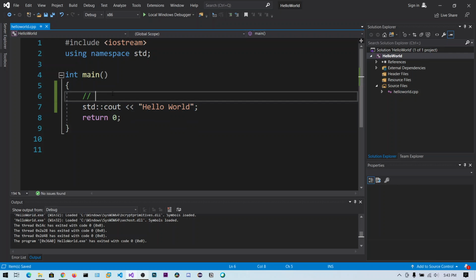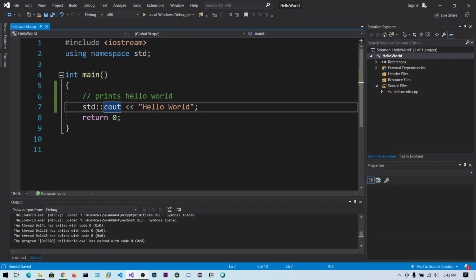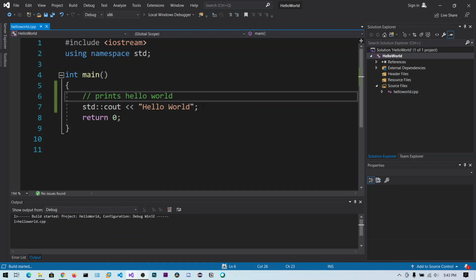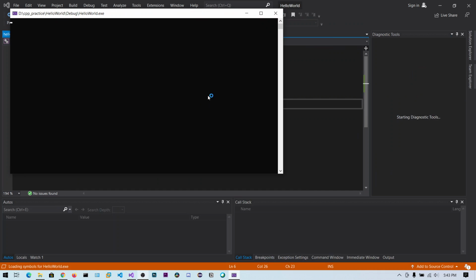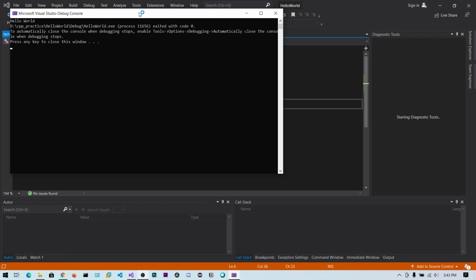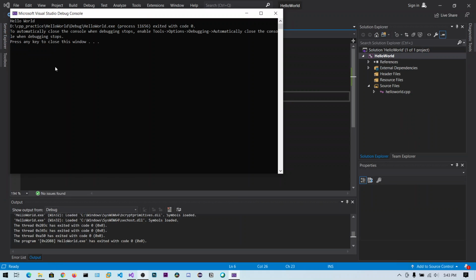So what this code does is, it prints hello world. So this is the comment, and the compiler will ignore this line when compiling. Now if we run our program, only hello world will be outputted. You can see only hello world.